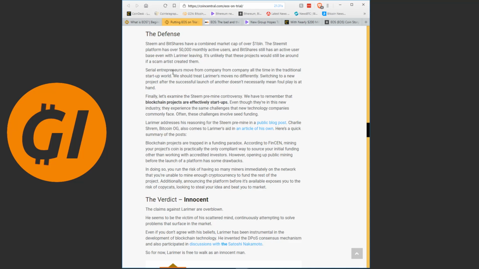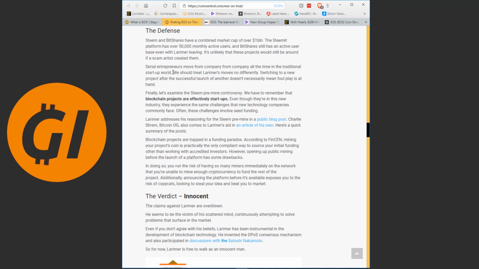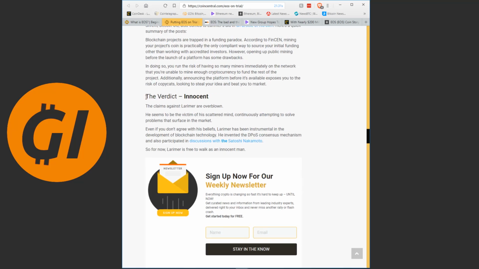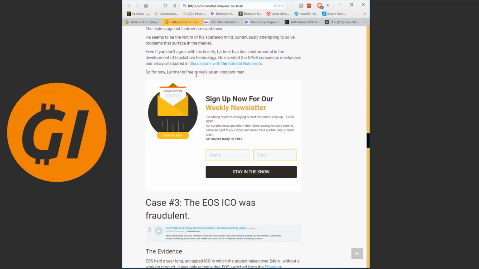And the counter argument is the very simple one. He's a serial entrepreneur. He builds up a company, and once it's up and running, he can do something else. He's not. He's in the business of starting projects, not in seeing them through once they've been established. And that is valid. That is valid in my opinion. It also simply comes down to your personal interests. Are you interested in running a company for 10-20 years, or are you interested in building one? And he strikes me as a guy who is interested in building them, but I could see why this might personally worry you. This guy comes to the conclusion innocent, that the claims are overblown.